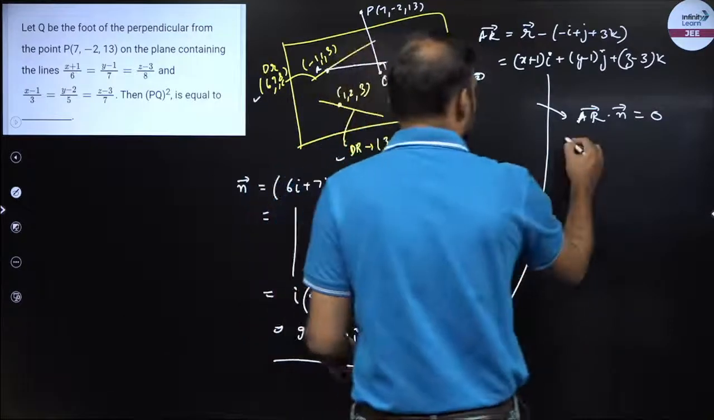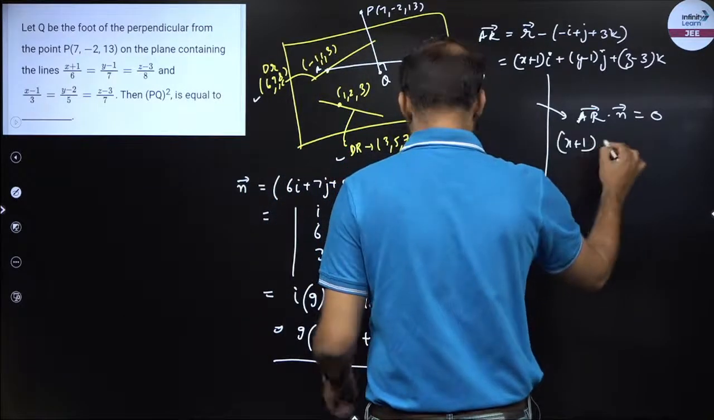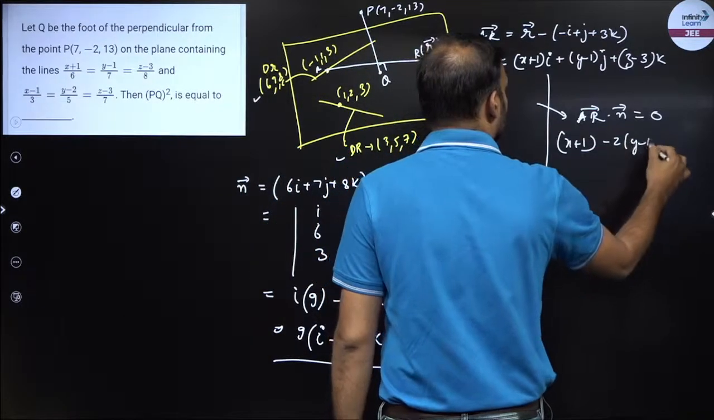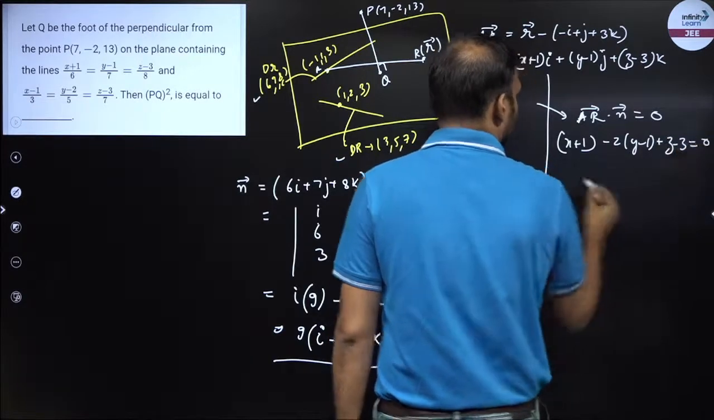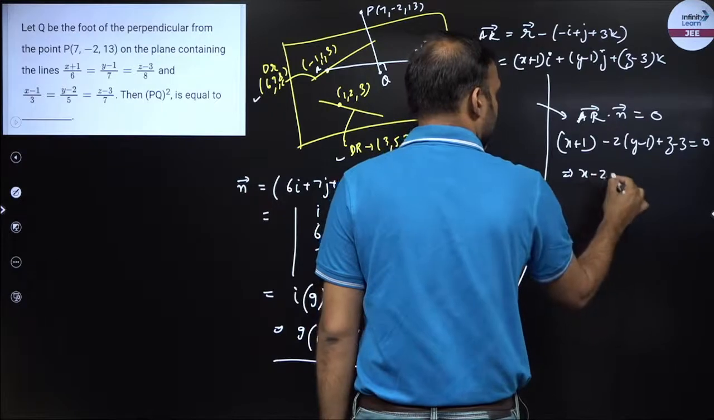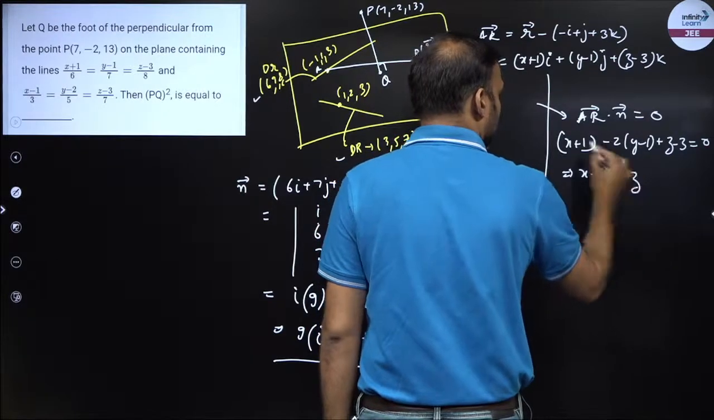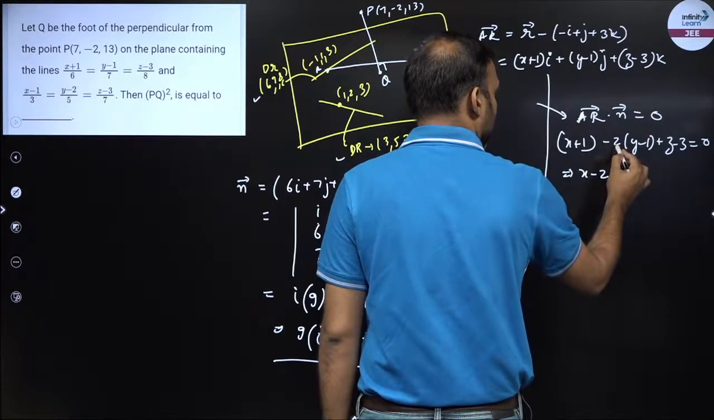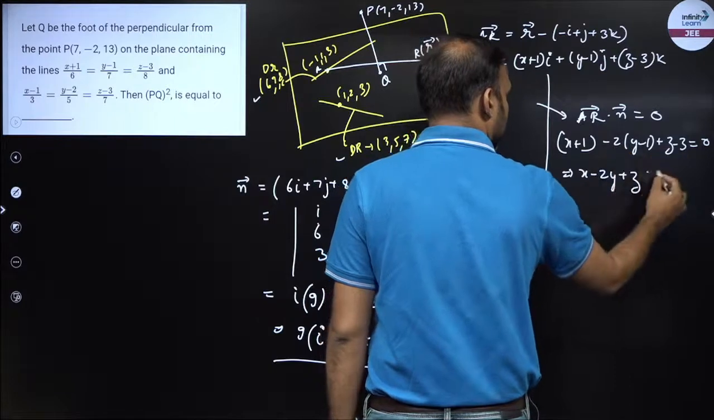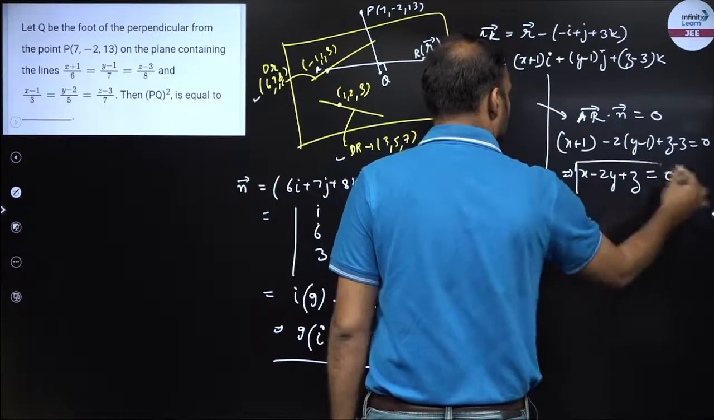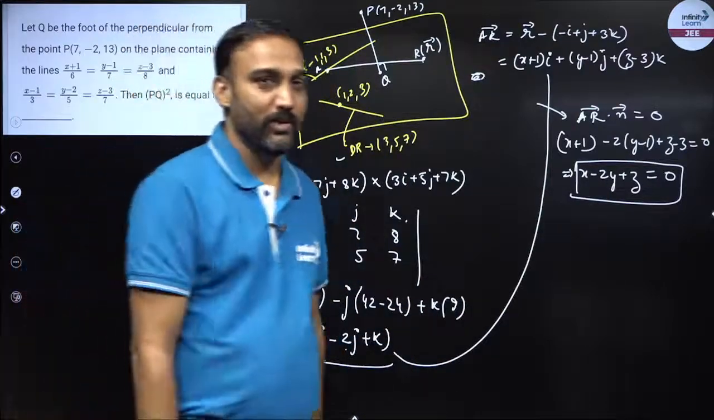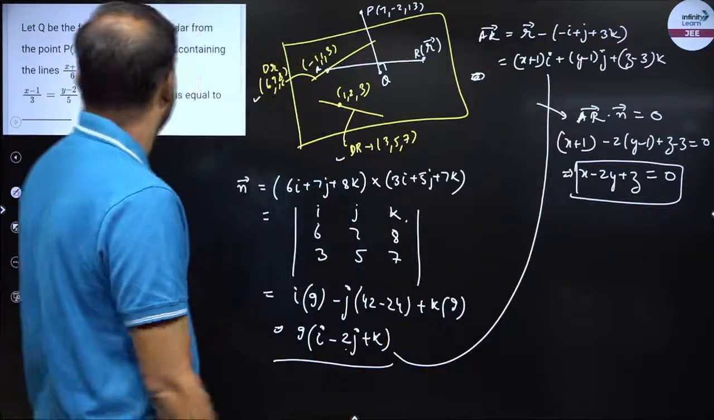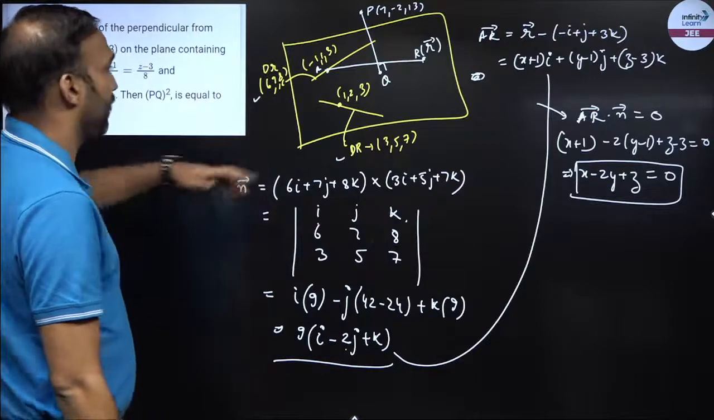So what does it become? x plus 1 into 1, minus 2 into y minus 1, plus z minus 3 is equal to 0. So how much is this? x minus 2y plus z plus 1 plus 2, that is plus 3, minus 3, equal to 0. Wonderful, right? There is no constant term, so this plane is basically passing through the origin 0, 0, 0. So now we have got the equation of the plane.